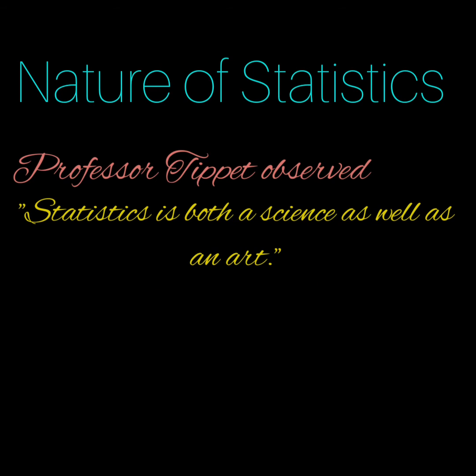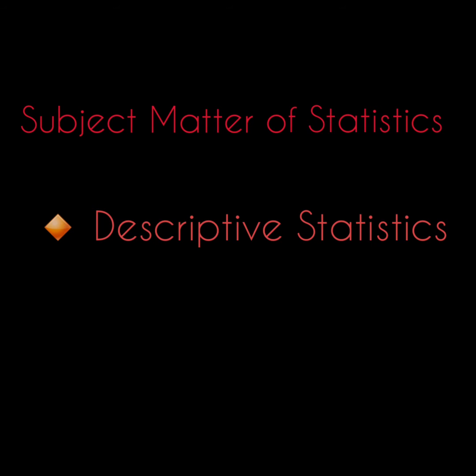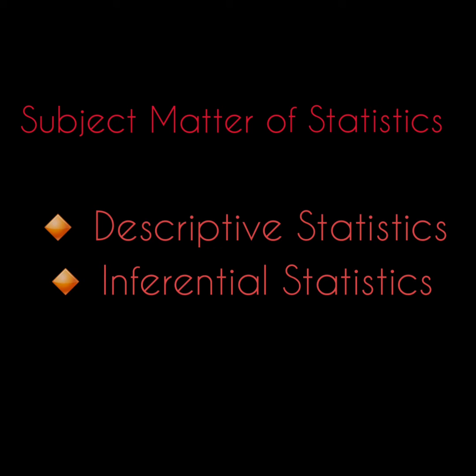Now we are going to understand the subject matter of statistics. Statistics basically has two subject matters, that is descriptive statistics and inferential statistics. Descriptive statistics refers to those methods which are used for the collection, presentation as well as analysis of data. These methods relate to such estimates as measurement of central tendency, measurement of dispersion, measurement of correlation, etc. Inferential statistics refers to all such methods by which conclusions are drawn relating to the universe or population on the basis of a given sample.